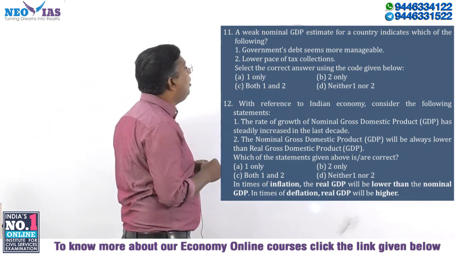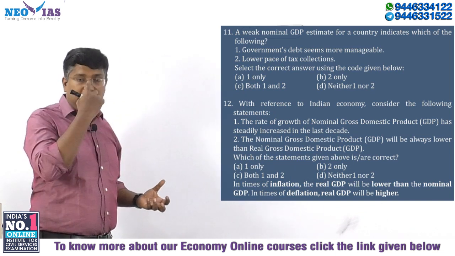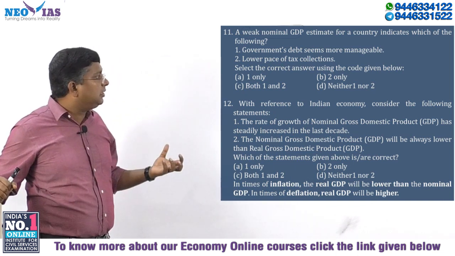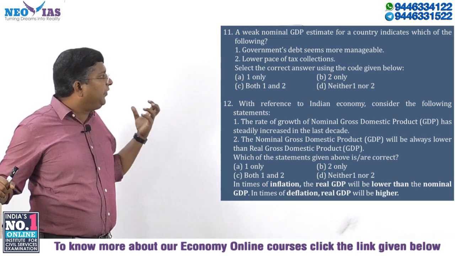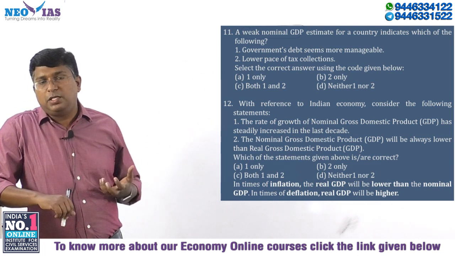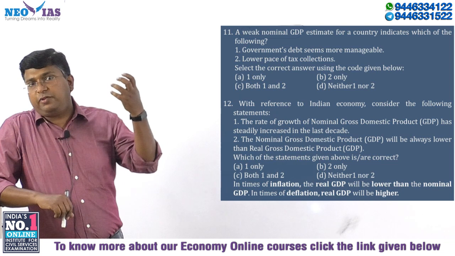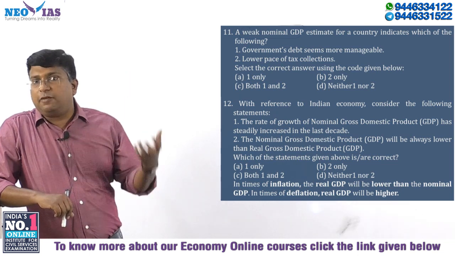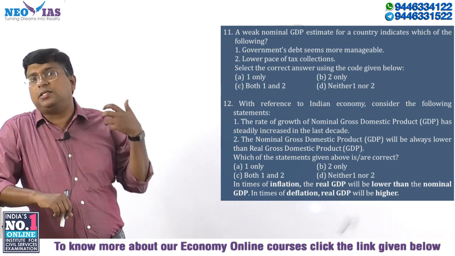If you use some logic, if the GDP growth is low, it means the government's debt becomes difficult to manage. So government debt, the government borrowing. With lower GDP, tax collections will be lower and the revenue will be lower, and it will be very difficult for the government to manage the debt.